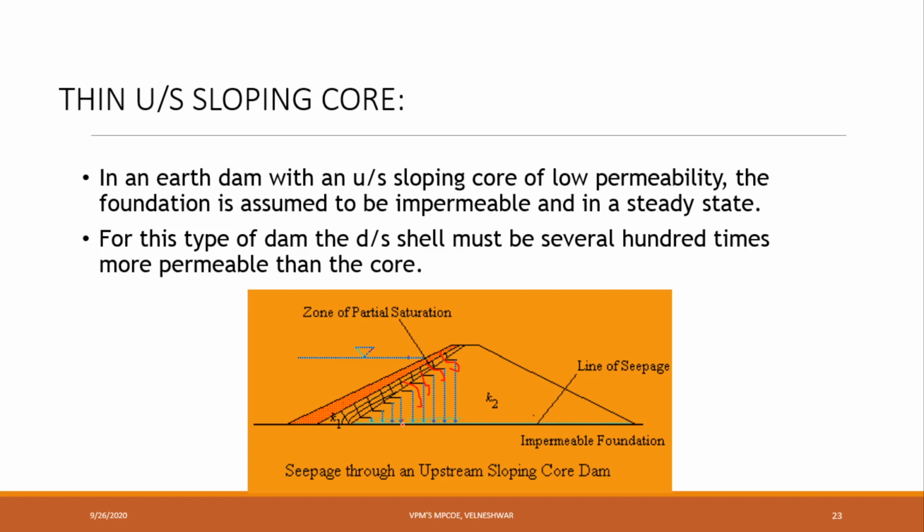Means here what we can do, sloping core means here a small core section we can provide. Here what we can do, like small pipes if you are providing. Okay, from this location some water will come, from some location water will come, some part will come, and the entire flow will collect here and it will go to the drainage. This is nothing but the line of seepage. Like this, a thin upstream sloping core will be there.